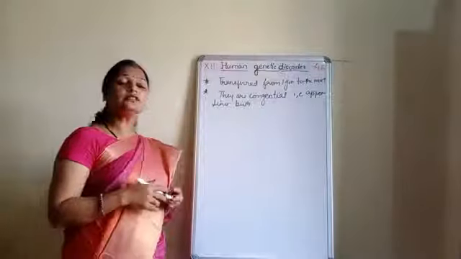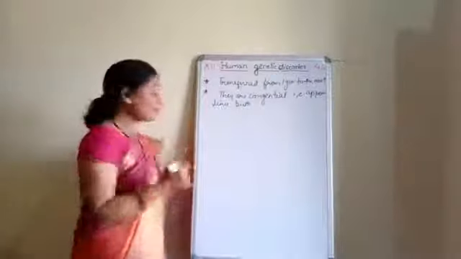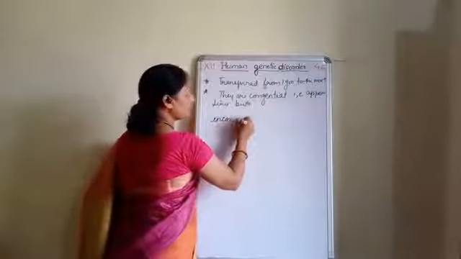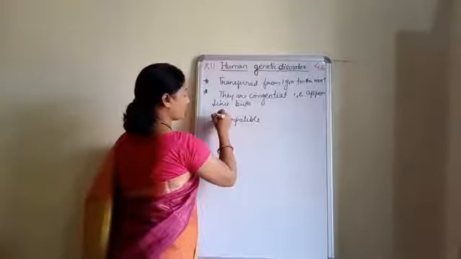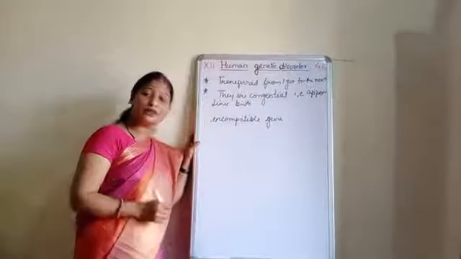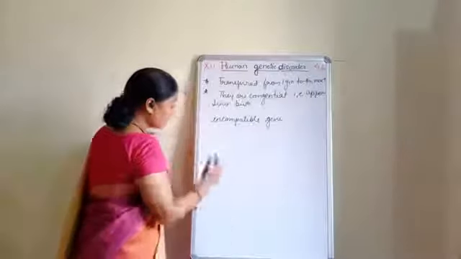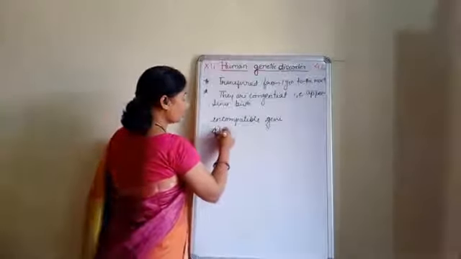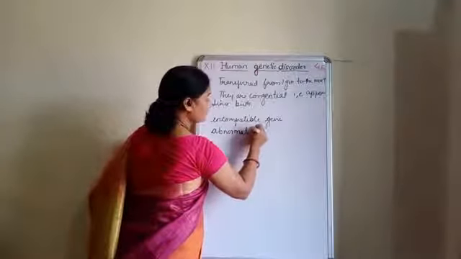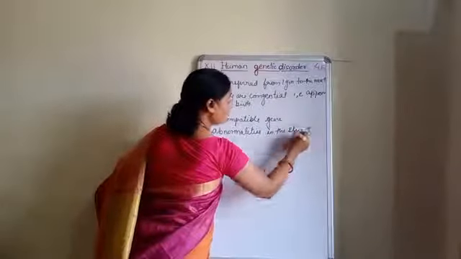Now how does this genetic disorder occur? It can be because of incompatible gene. That is because of the wrong or faulty gene. Clear? Or we can say that it may be because of the abnormalities in the structure of chromosome.